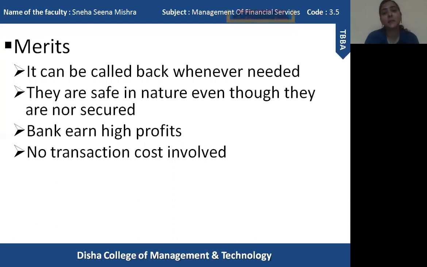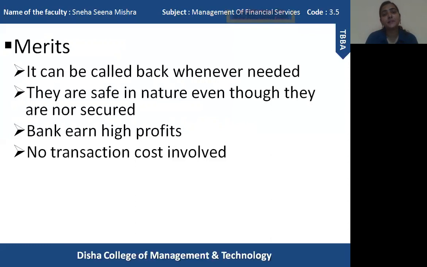So they get the amount of money back very easily and very quickly. And the interest rate is also very high. Interest rate can also be very fluctuating. They can change the interest rate also. And because of those features, banks can easily earn high profits from giving call loans or call money to the brokers or the dealers. Last one is no transaction cost is involved.